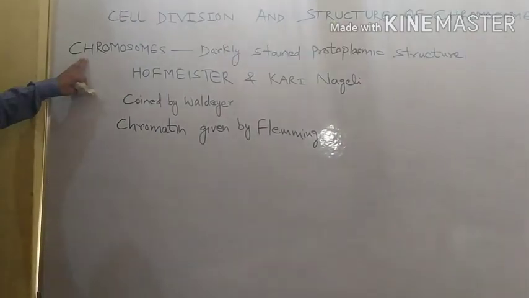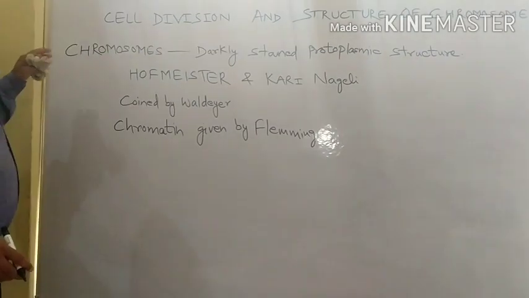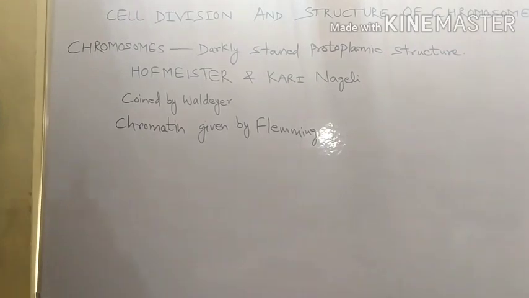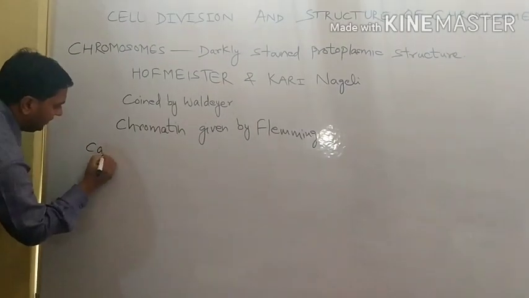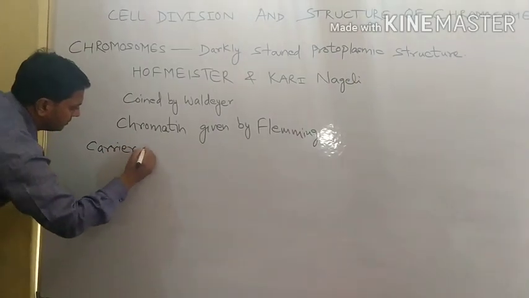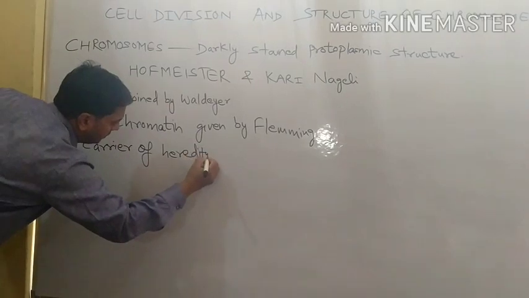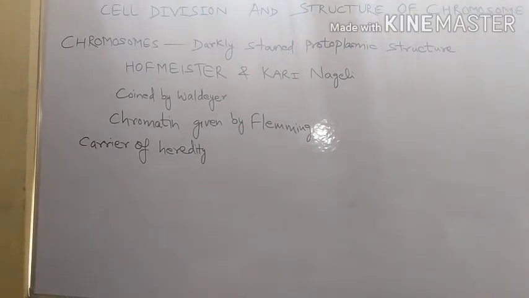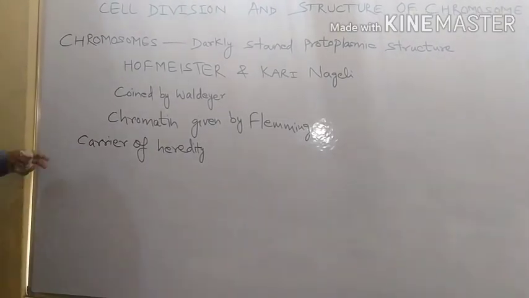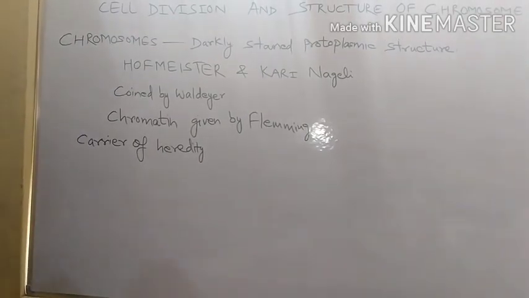Now what is this chromosome? Actually this chromosome is the carrier of heredity. It carries the parental characters to the offspring, or to the daughter cell. Now we are going to discuss the structure of chromosome.